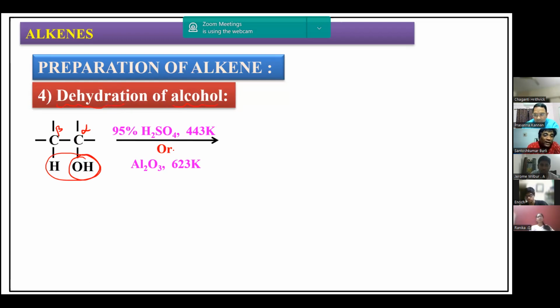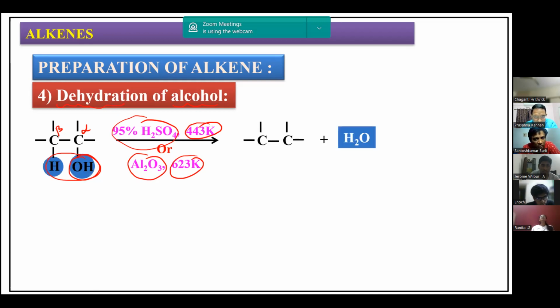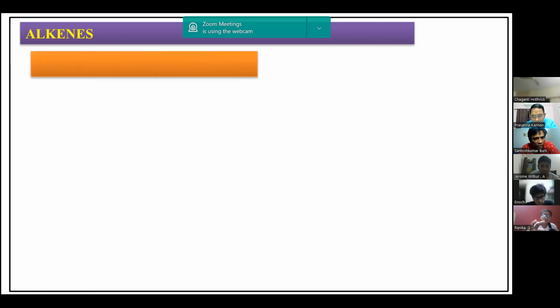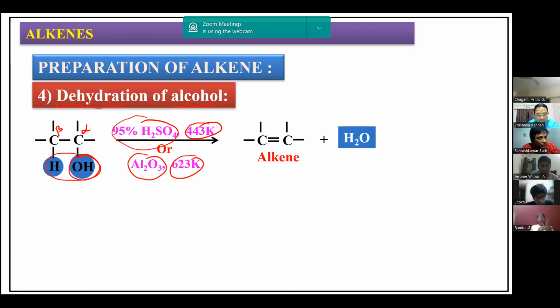So we need to use a dehydrating agent. What is the dehydrating agent here? 95% sulfuric acid can act as a dehydrating agent. If you pass the vapors of alcohol through alumina, that also is a dehydrating agent. The temperature to be maintained, you must remember, is 443 Kelvin in this case, and 623 Kelvin in this case. Water is being removed during the process, forming a carbon-carbon double bond. So this is also one of the methods of preparation of alkenes. This is the dehydration process. So these are the different methods of preparation of alkenes.